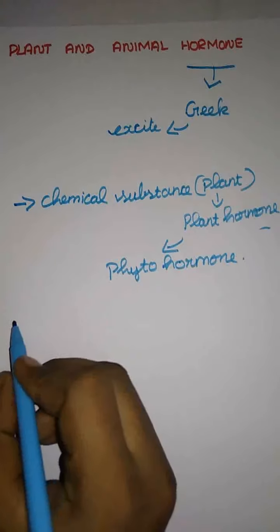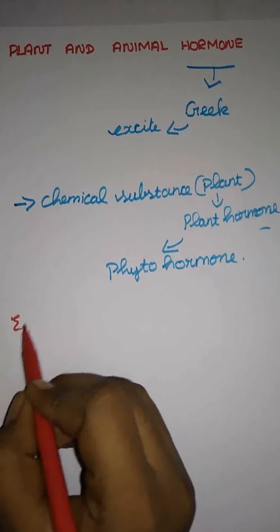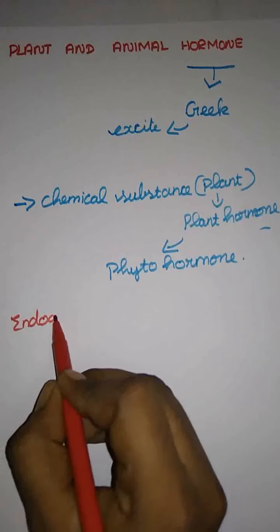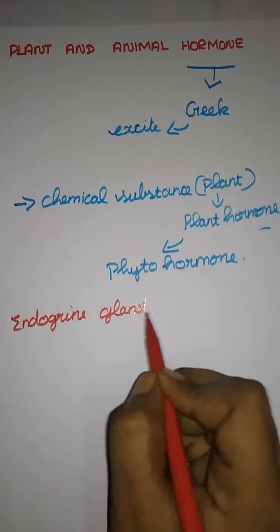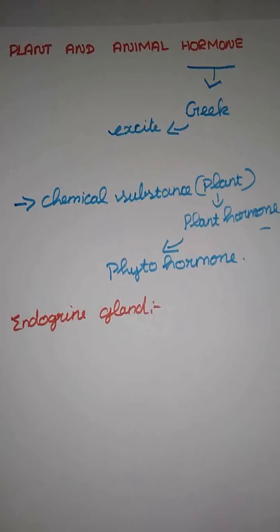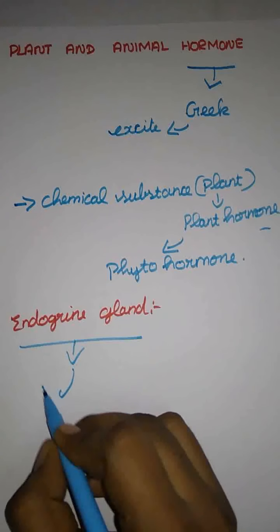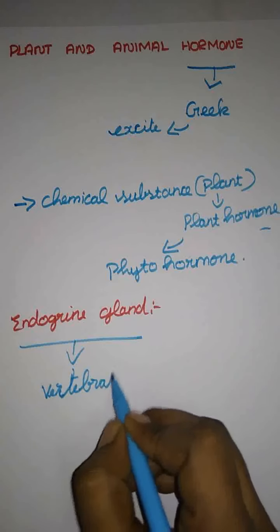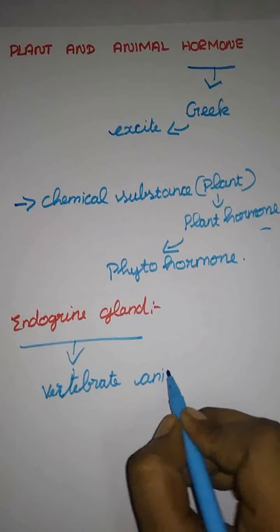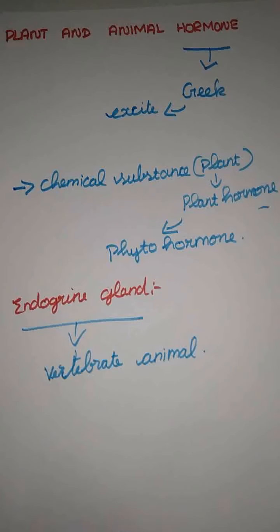And next one, we are having endocrine also. Here we are having animal hormones, right? So they are having an endocrine gland also. Here endocrine glands are secreted in the vertebrate animal. Vertebrate animals have different communicating functions.